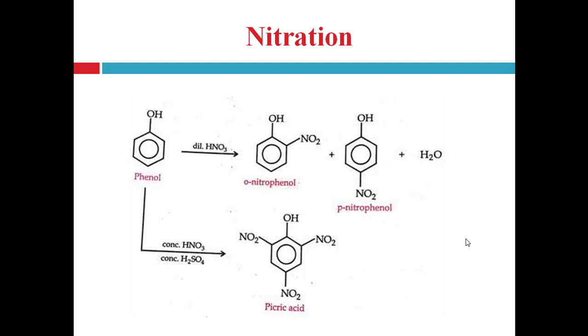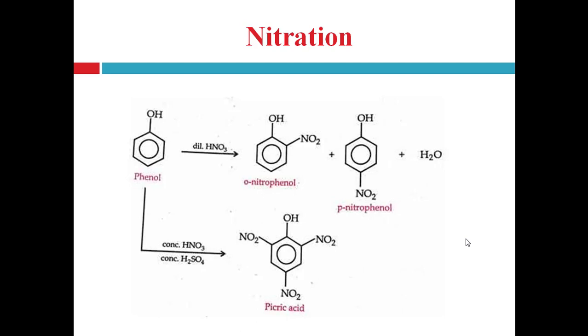Due to the presence of the hydroxyl group, further substitution in the benzene ring is very much facilitated, easily done. So the OH group powerfully activates the benzene ring to electrophilic aromatic substitution reaction, specifically at the ortho and para positions, because the OH group is a ring activator and an ortho-para director.